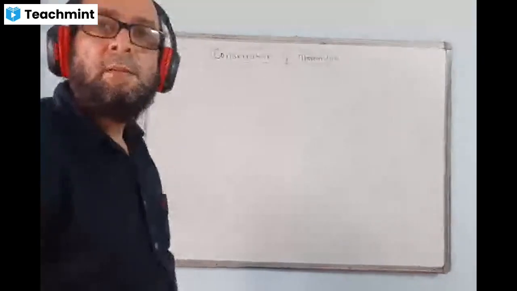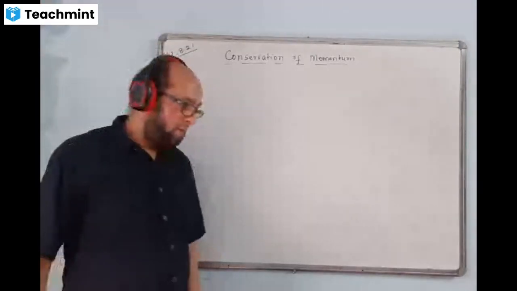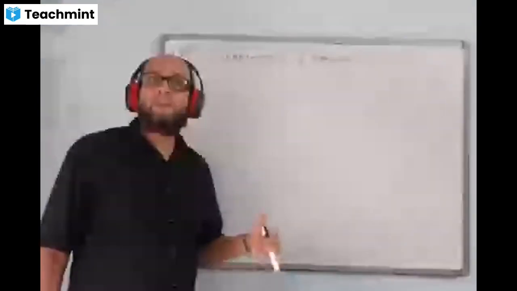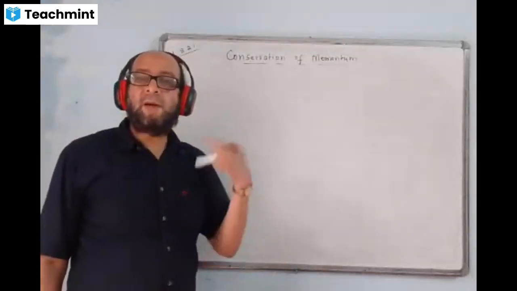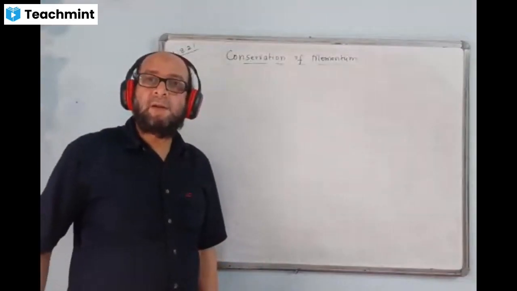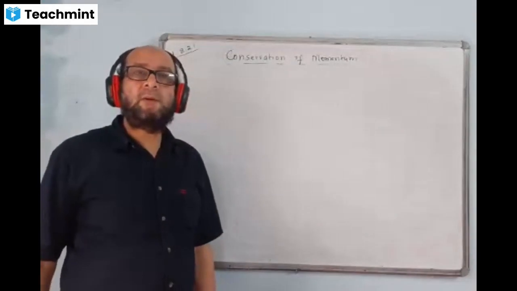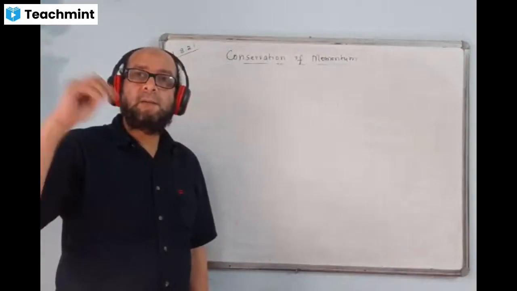Okay. We had already started the chapter conservation of momentum. It says that the initial momentum of a system is equal to the final momentum. That means the total momentum of the system remains conserved. What kind of system? Isolated system. Isolated system is when no external force is applied on the system.